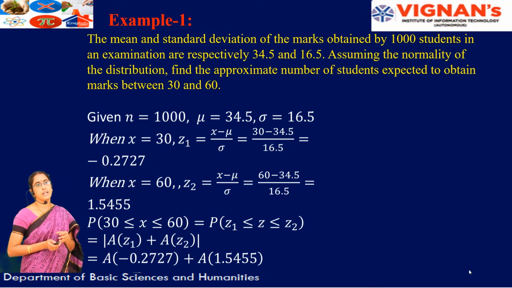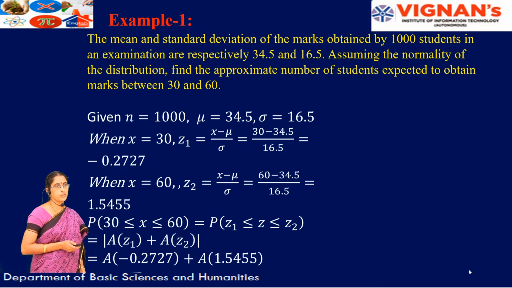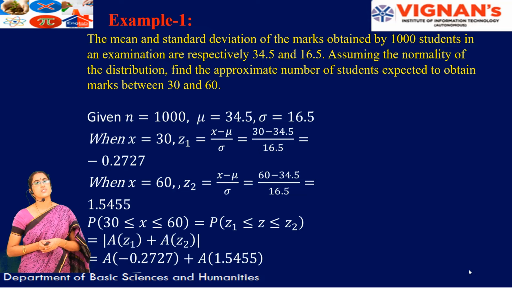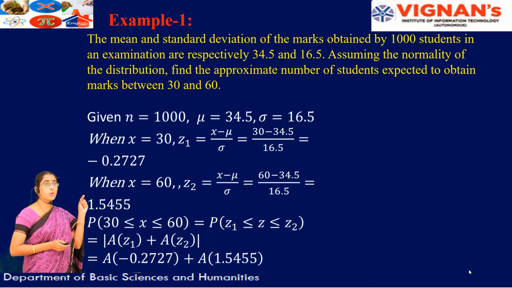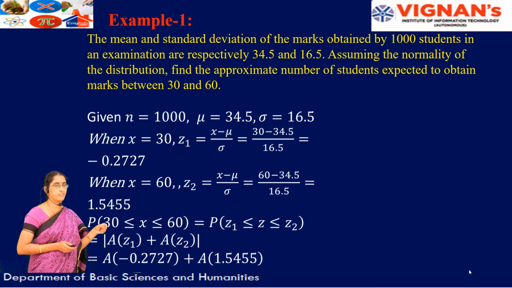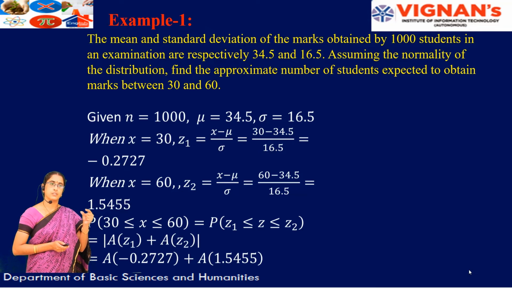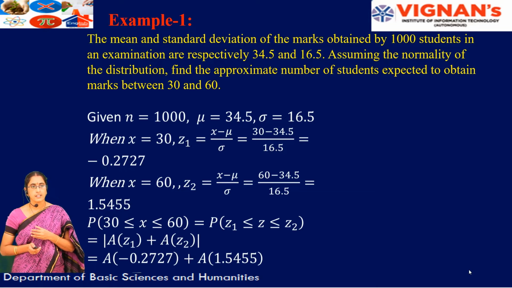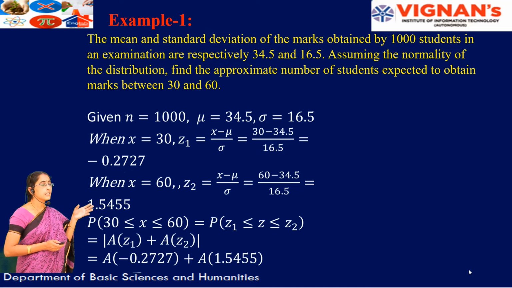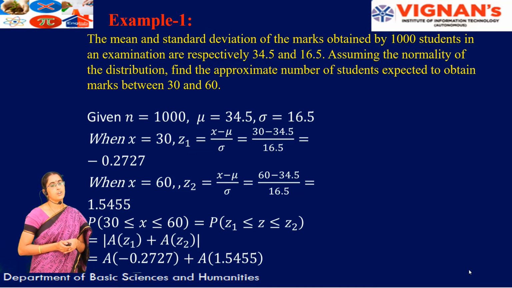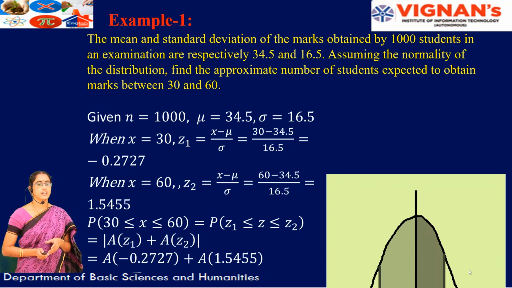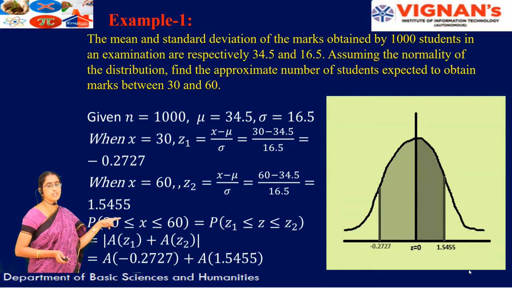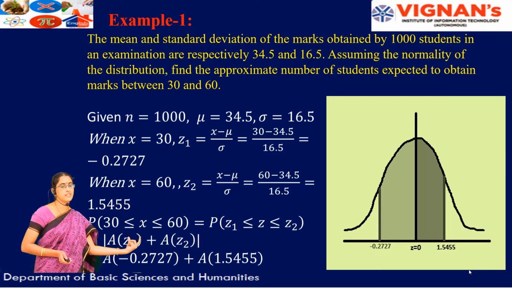Now we have some formulas for this to identify the table value. If you want to find the probability of x1 less than x less than x2, and both z1 and z2 are positive, we have a separate formula. If both z1 and z2 are negative, the same formula as for positive applies. And if z1 is less than 0 and z2 is greater than 0, then we have a separate formula, that is modulus of A of z1 plus A of z2, using the tabular values. Here I have shown the curve also: minus 0.2727 is the left tail and 1.5455 is the right tail.